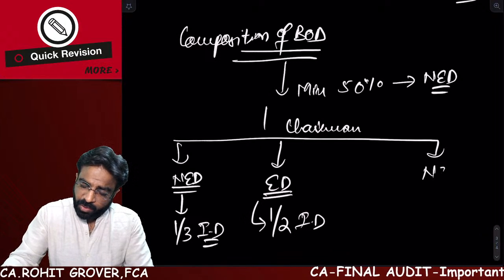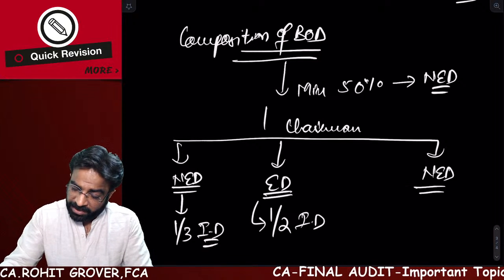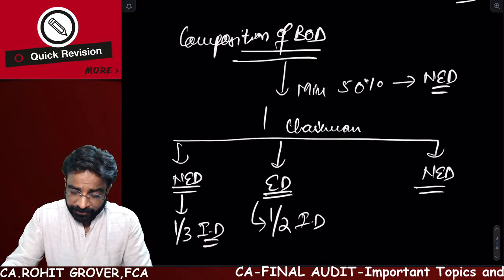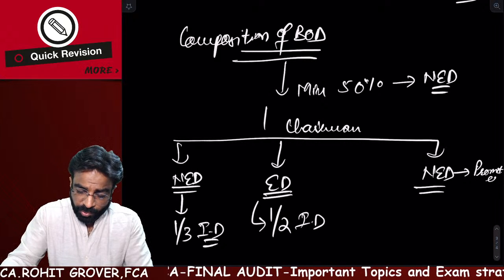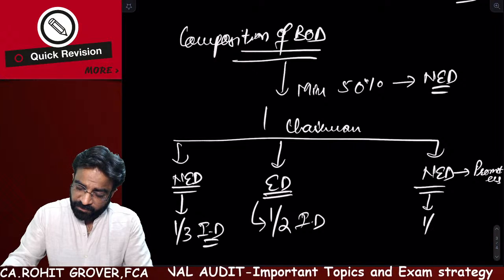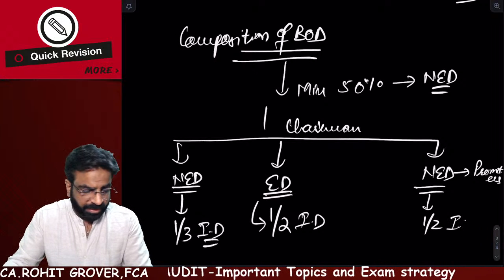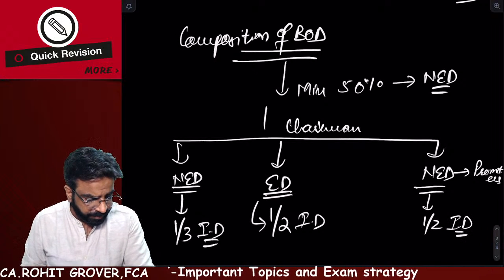And if the non-executive director is the chairman of the board of directors, but he is related to the promoters group, in such case, it should be 1/2 independent directors. I hope all of you are understanding.